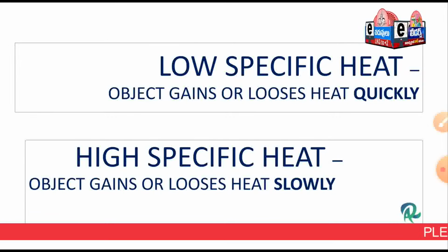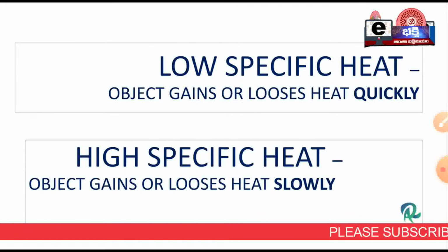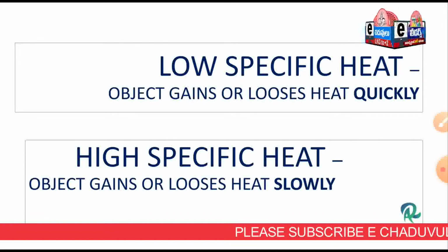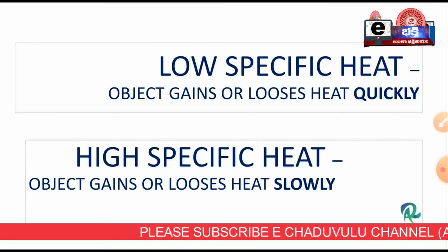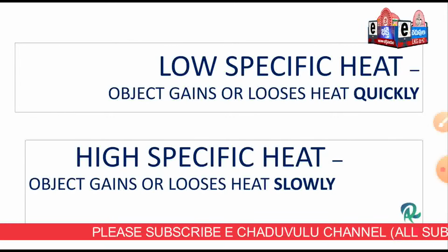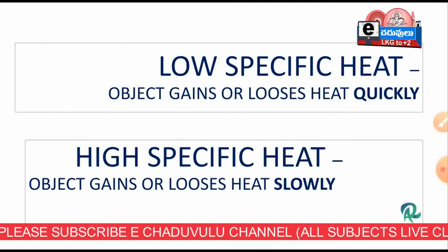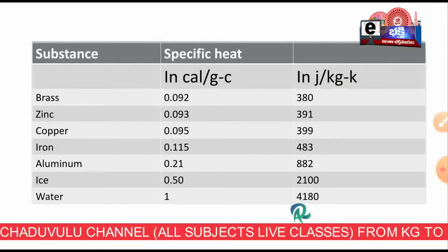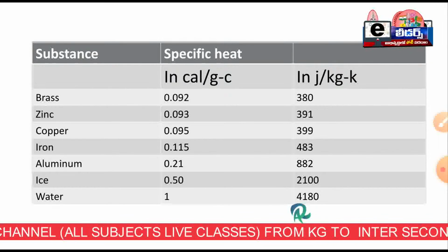That means in low specific heat substances, the temperature rise is very quick because they absorb heat very quickly, so the temperature rise will be more. Whereas in substances which have high specific heat, the temperature rise will be very slow. Let us see here, so many substances with different specific heat values.